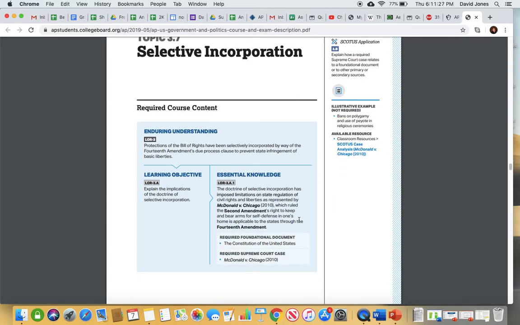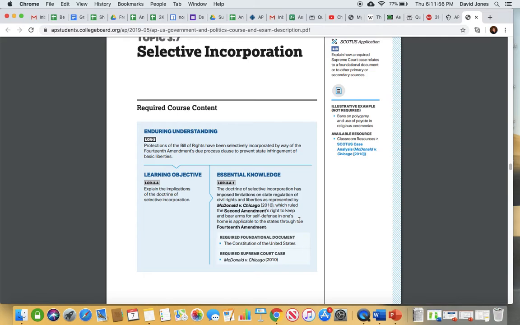3.7 is selective incorporation. So obviously this concept is critical to the process of how the Constitution works. So originally, the Bill of Rights only applied to the federal government, not the states. Starting in the early 1900s, the court started to slowly incorporate the rest of the Bill of Rights to the state government, so that states cannot violate your Bill of Rights protections as well. So this process is known as selective incorporation.